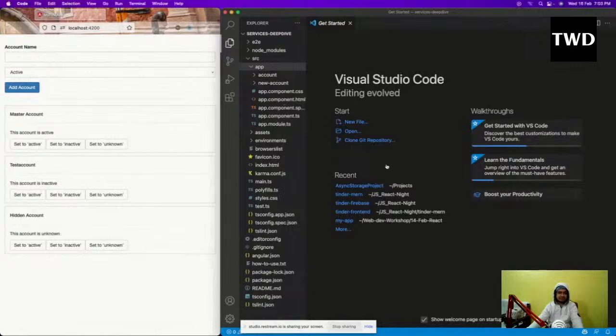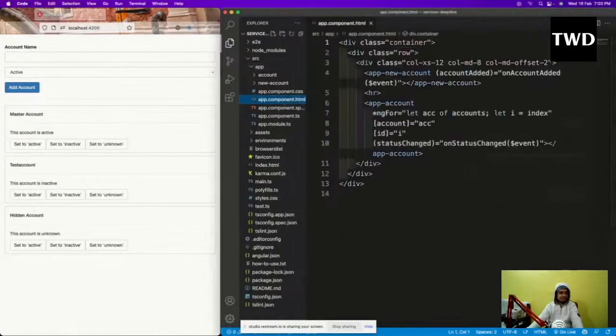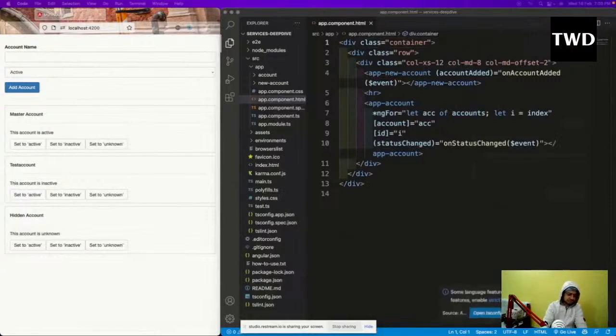So app.component.html, I'll come to it, and am I streaming? Yes, this is day 3. It is not from scratch, but it is from day 3. Okay, so hope it is going okay.